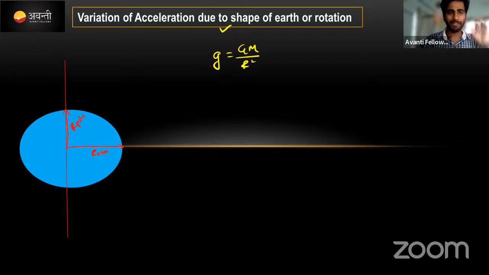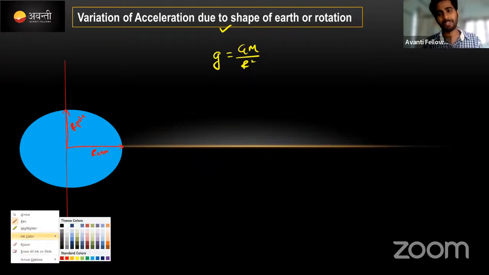Guys, I want to know one answer from your end. Among these two, the radius of the pole and the radius of the equator, which is the larger one? Which is larger, radius of equator or radius of pole? I'm expecting the answer from everyone.